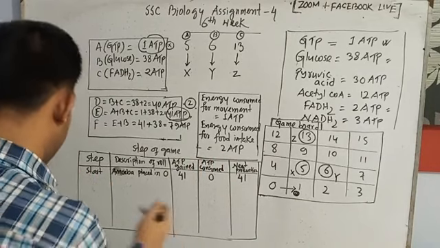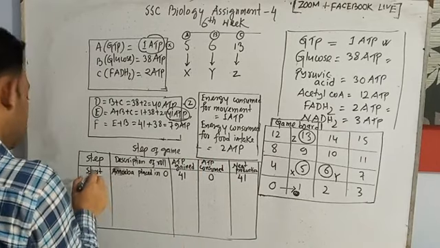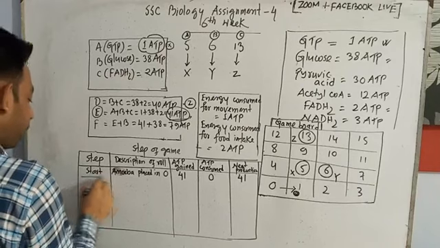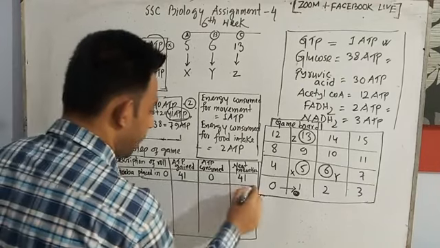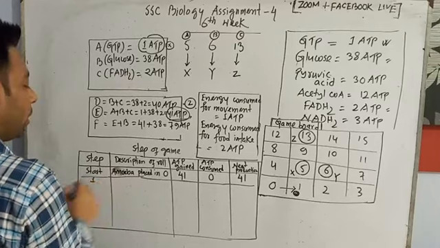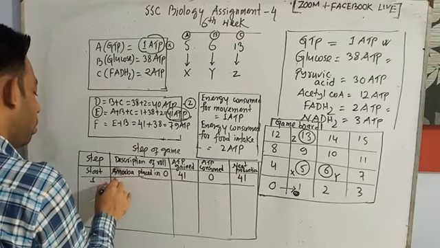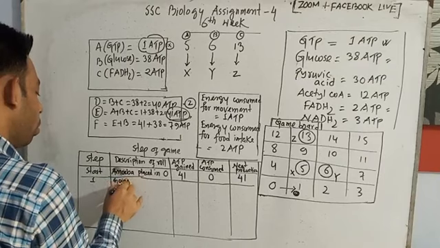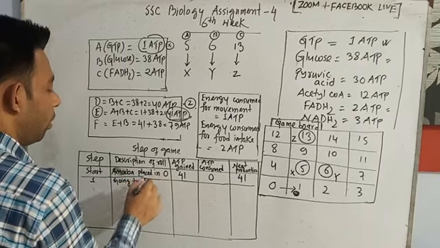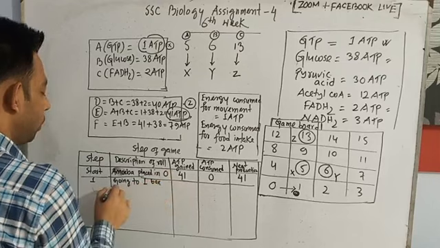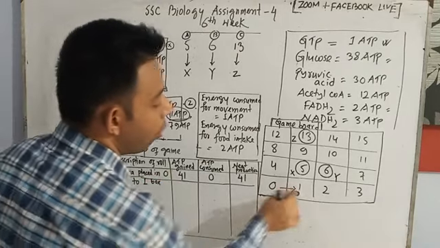Second step you can write in there. Then 1 step. Okay, 1 step 1. Going to box number 1.